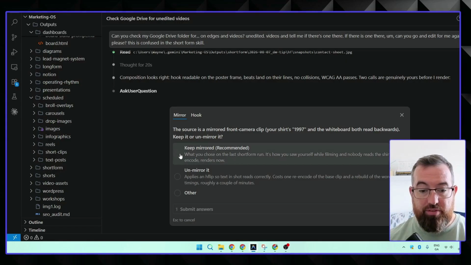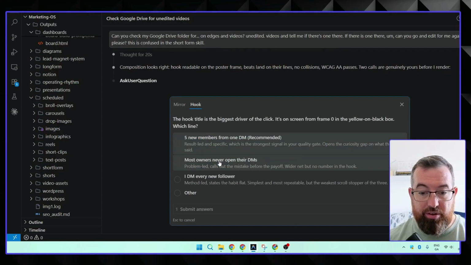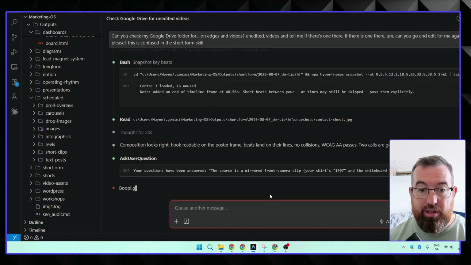So we're going to keep this version. So what's happened is I recorded on the front of my camera, so everything has been reversed, I think, and mirrored. So again, you can see the shirt is, making sure we're not wearing the same one, 1997 was on it. So again, we're just going to keep the mirrored. The hook title is the biggest driver, so 5 new members, we keep that. Now it's going to edit it.